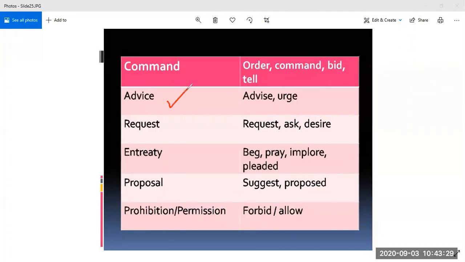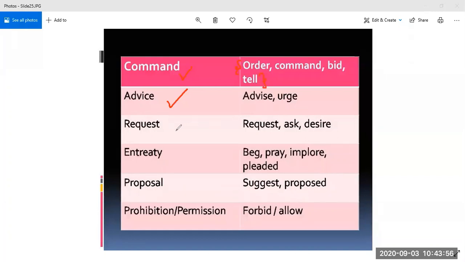So when you find that the reported speech is an advice, then we write advised or urged. And also the command. When you see that the reported speech is a command, then we change it into order or command or bid or tell. All these words we can use as the reporting verb.